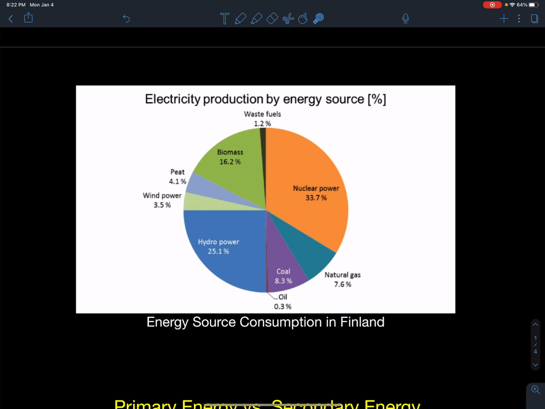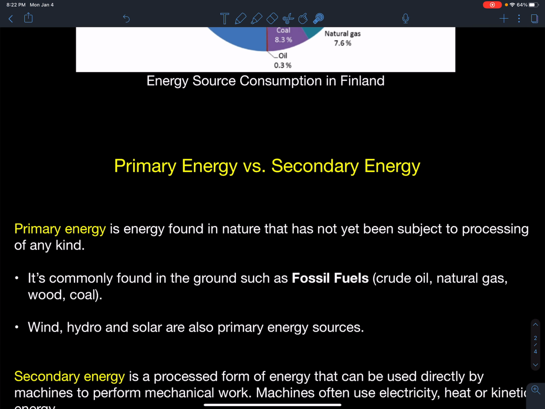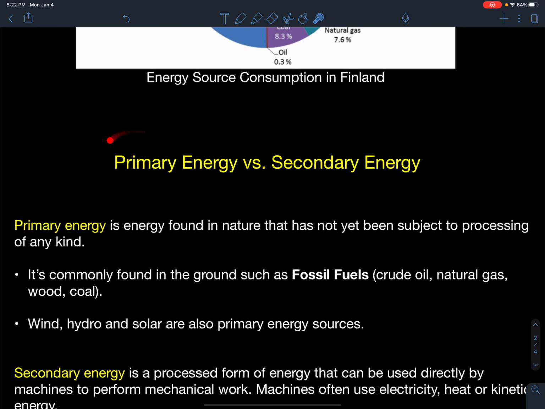So that's a really important thing to think about, and why it's important to learn about this stuff, because economies and wars are dictated by energy and fuel. So if a country can fuel itself and not rely on other people, it'll be quite peaceful there, hopefully, in Finland.